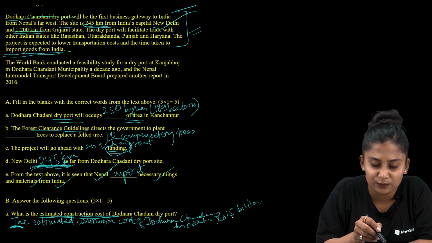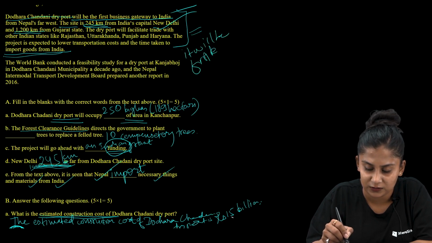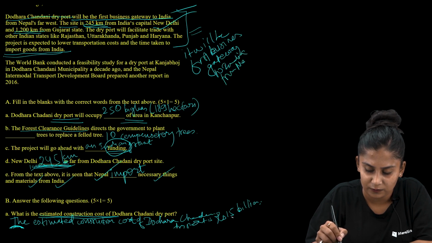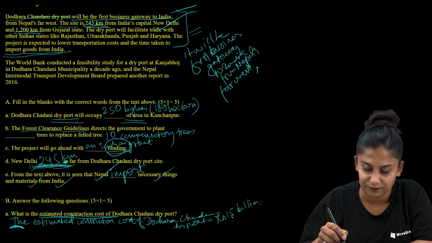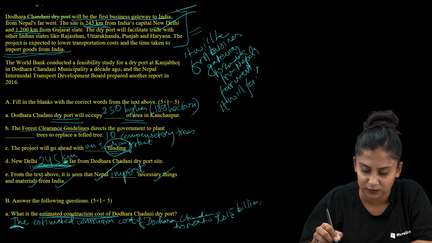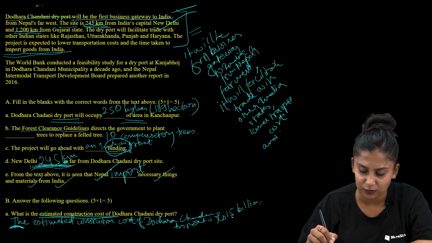Because it will be the first business gateway to India from Nepal's far west, comma, it will also facilitate trade with other Indian states, comma, also it will lower transportation cost and also lower the time taken for import. So we have a number of points.